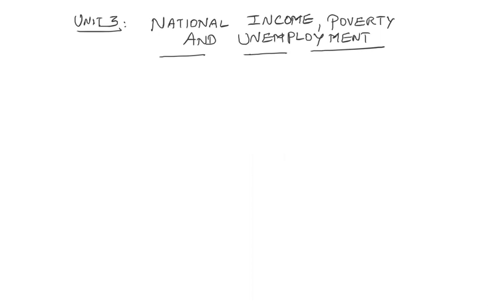So basically this topic covers the national income, that is what are the trends in the growth rates of national and per capita income in India, and also the sectoral contribution. So national income and sectoral contribution to national income.